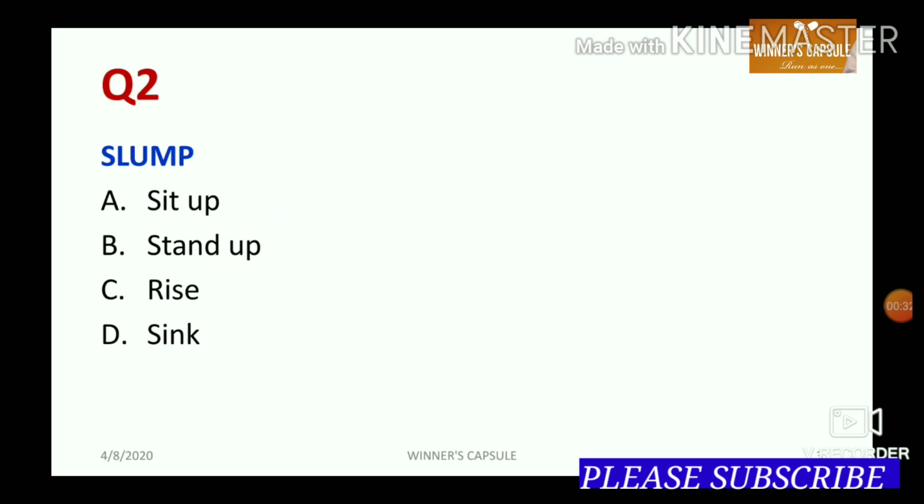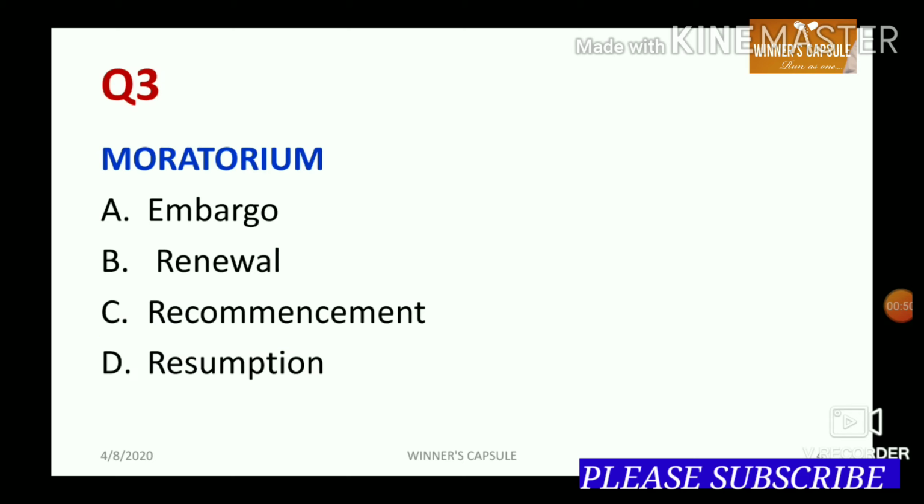Let's move on. Question number 2. Which is the synonym of slump? Option A, sit up, option B, stand up, option C, rise, and option D, sink. The similar word meaning of slump is sink. Sink is the synonym of slump. Moving on to next question.